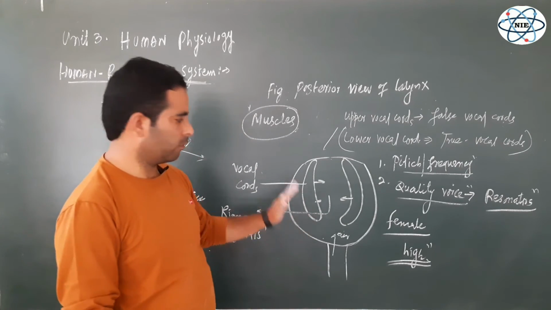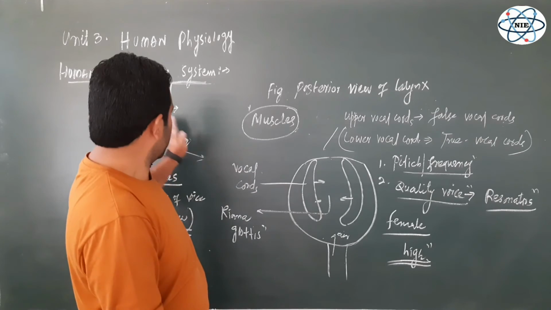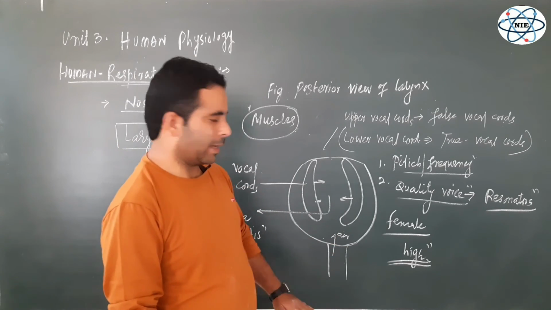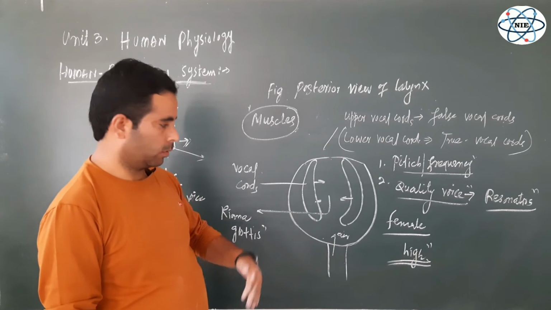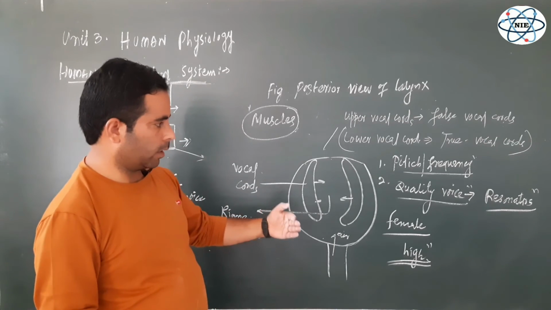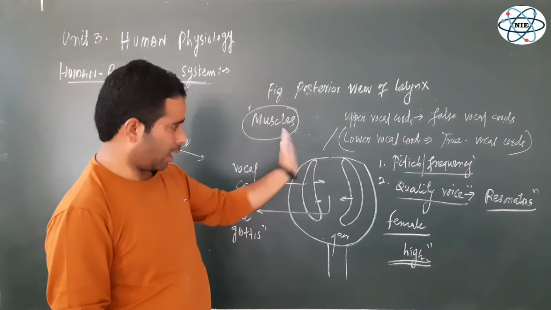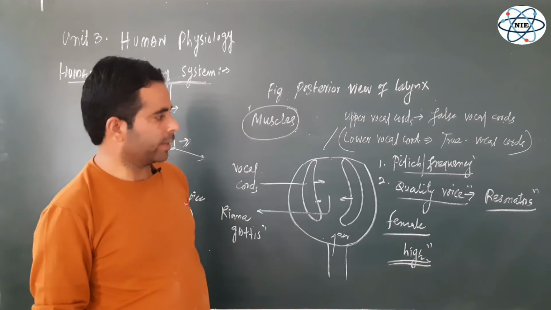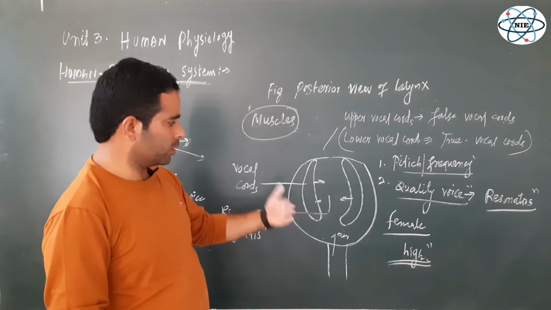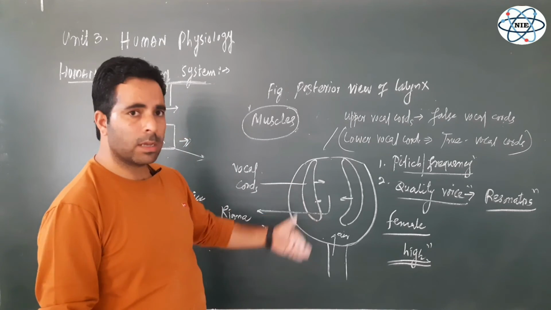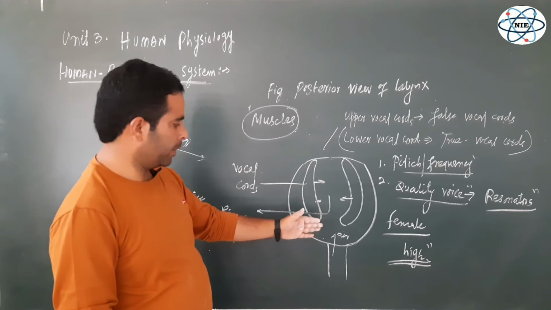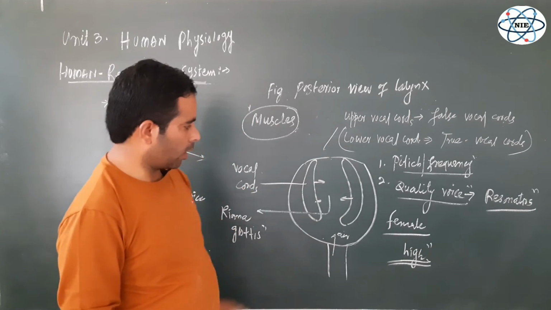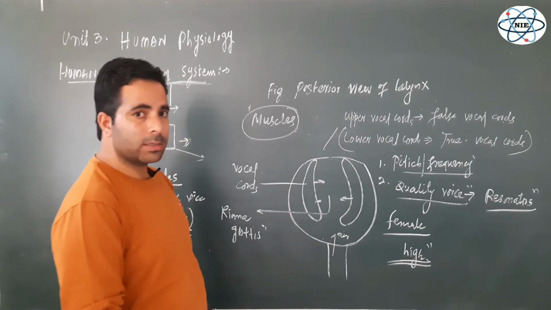But here we are mainly concerned with the respiratory system, not with the vocal cords as part of voice production. That is another aspect: how the voice is actually produced by these vocal cords. Due to the expired air under tension, these vocal cords are set into vibrations, right?